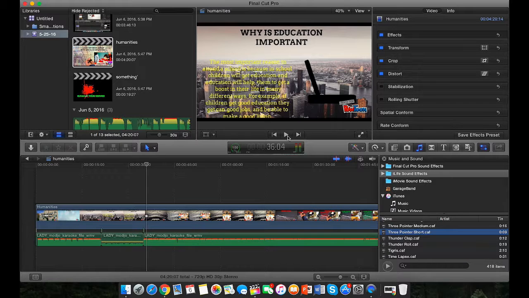Now as you can see, the volumes are different. At the first stage it's quite high, and at the second stage it gets low, and then it gets high again. So this is how you can change your volume.